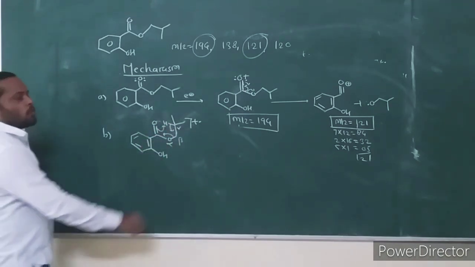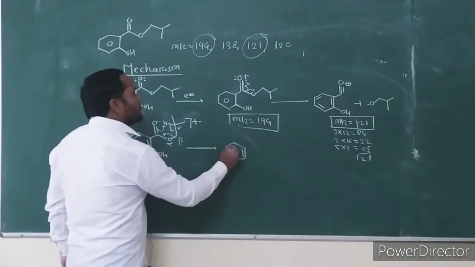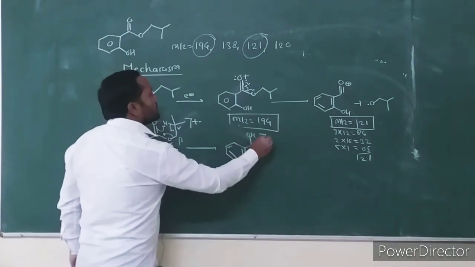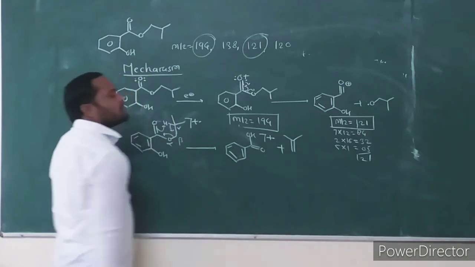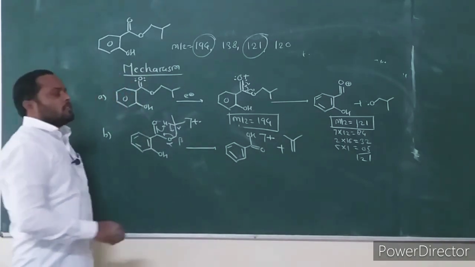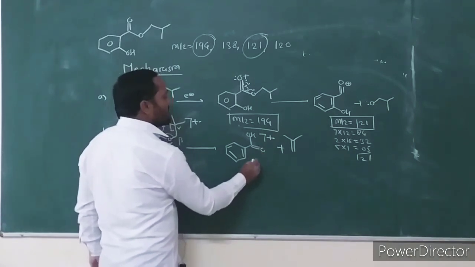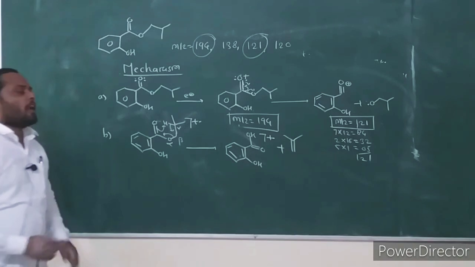Then it undergoes McLafferty fragmentation with loss of alkene. 2-methylpropene is eliminated as the alkene, and this McLafferty fragment ion is formed.